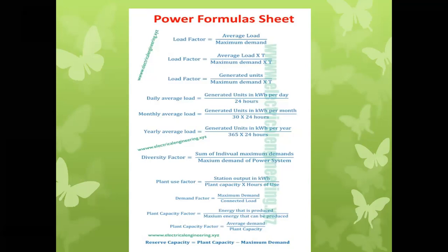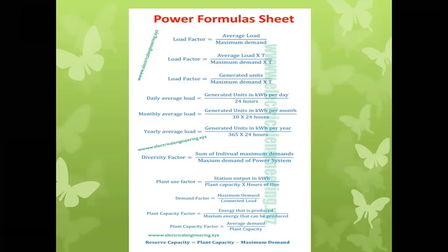The load factor can also be defined like this: the ratio of average load times the time duration for which that particular load is coming on the station, divided by maximum demand times time. So that time will get cancelled and we get the simple form. The load factor can also be defined as generated units divided by maximum demand times time.